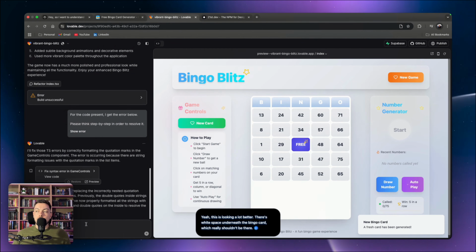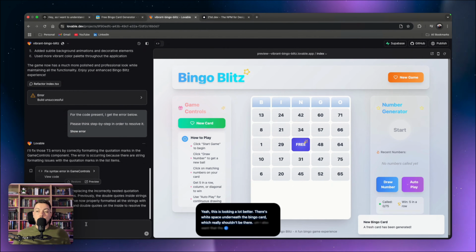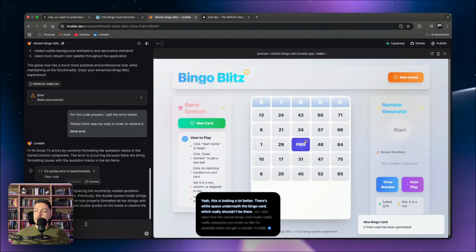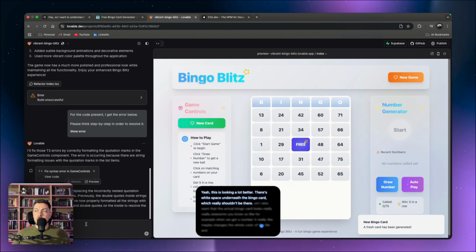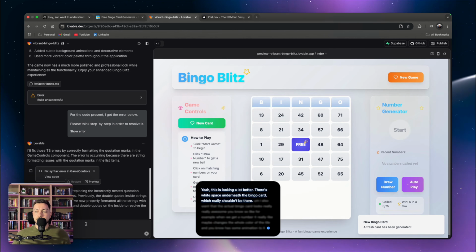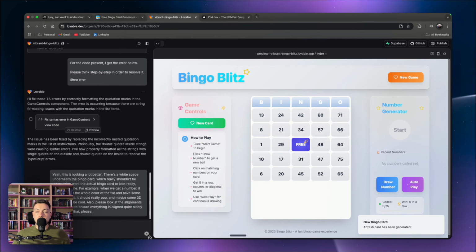So, for example, when we get a number, it maybe changes the whole color of the tile and has some animation to it and really pops, and maybe some 3D effect would be cool. And then just look at the alignment of everything so that it's all aligned quite nicely, and just recheck that, please. Cool, there we go. We're going to just run this prompt again.